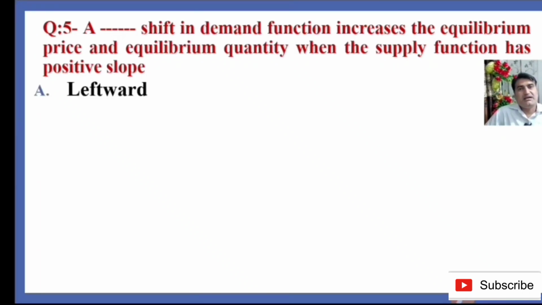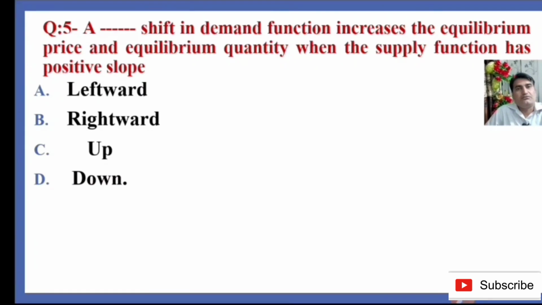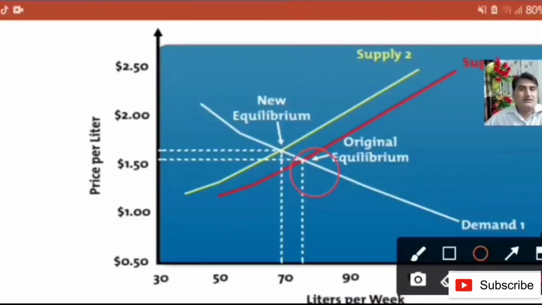Question 5 states: in dash shift in demand function increases the equilibrium price and quantity when the supply function has positive slope. Option A is leftward, option B is rightward, option C is upward, option D is downward. So which is the correct answer? The original equilibrium is this point.